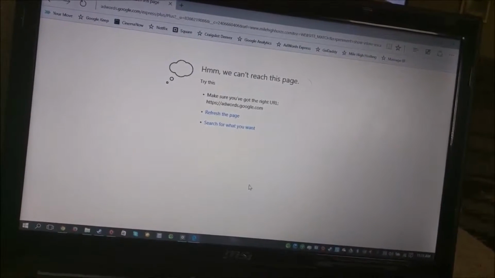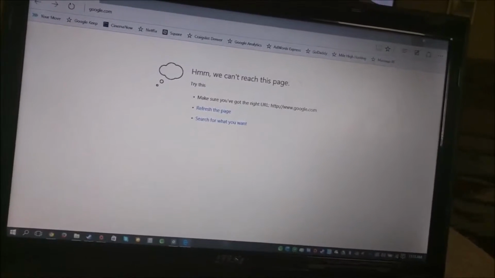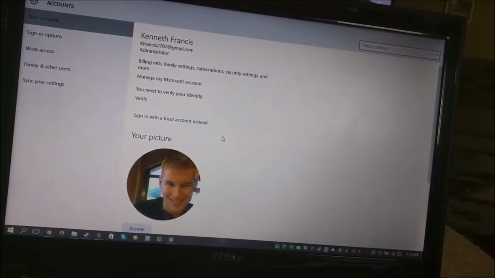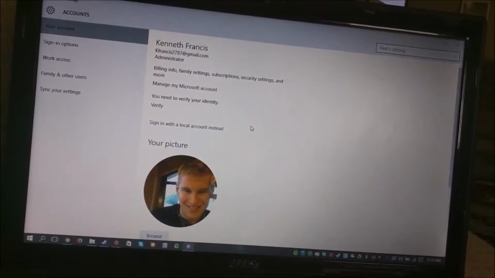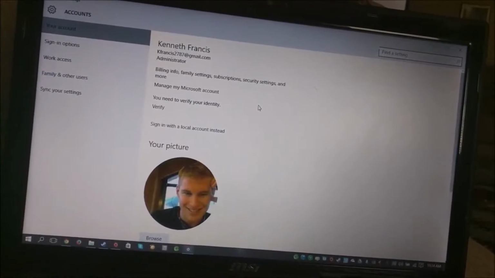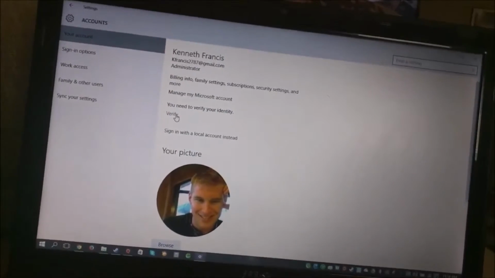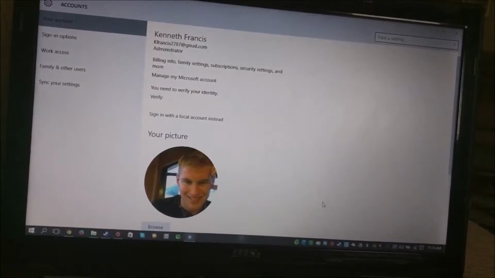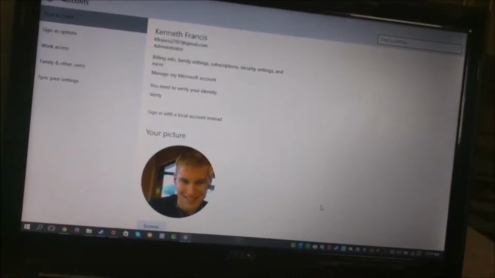So Windows 10 is basically extremely anti-privacy, essentially. They do not like it when Americans like myself insist on protecting their privacy, which in my opinion is obviously a problem. So this little thing came up, and now it wants me to verify my identity just because I'm encrypting my internet activity in order to protect myself, which is my right.